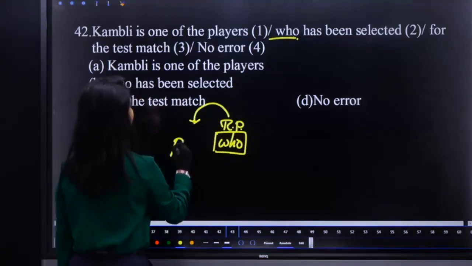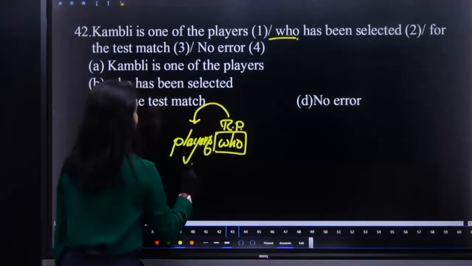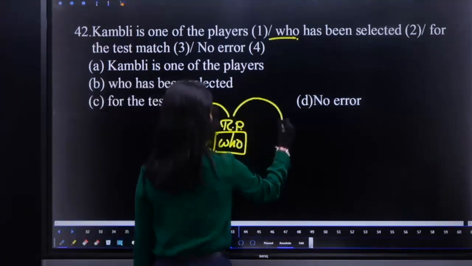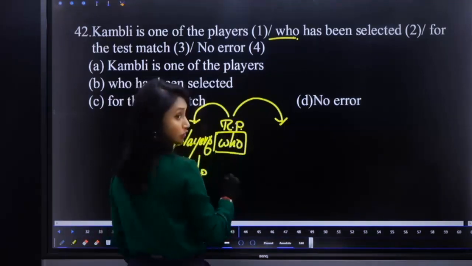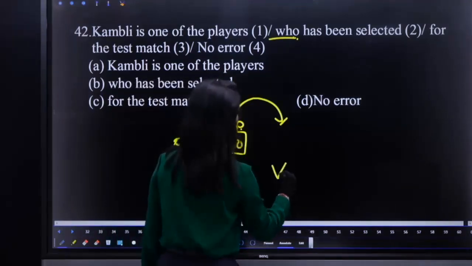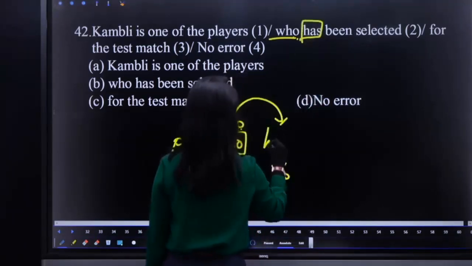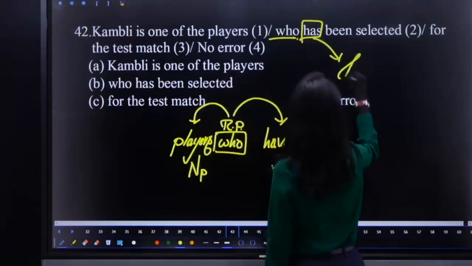What is the antecedent here? Players, which is a plural noun. Hence, the verb that comes after that relative pronoun must also be in plural. But what is there here? Has. What should be there? Have. So replace has with have.